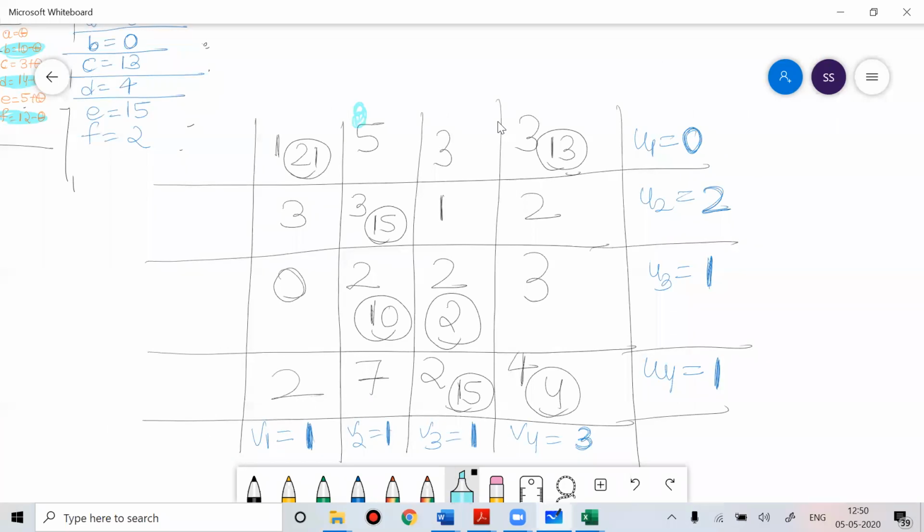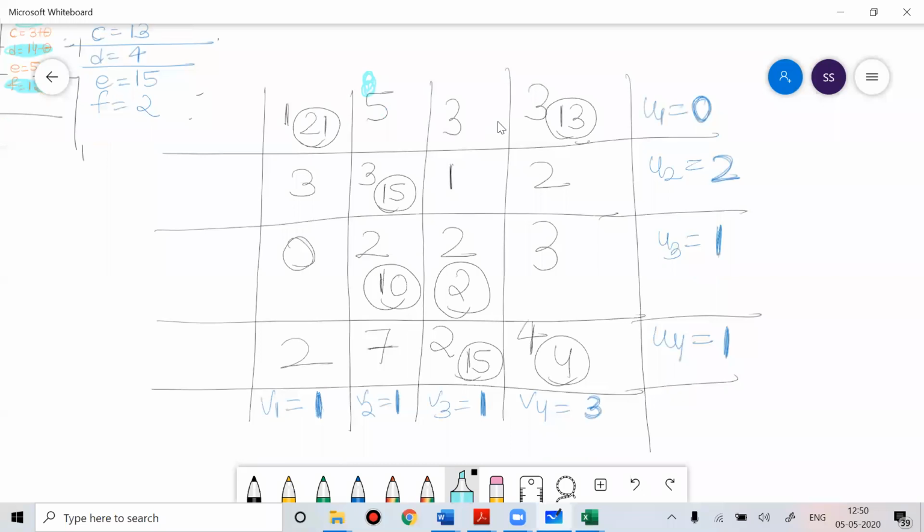If I check for this cell, this is 1, this is 0, this will be positive. Now if I check for this cell, 1 plus 0 is 1, 3 minus 1 is positive. Both are positive. Now I'll check for this cell. This is 1, 2 plus 1 is 3, 3 minus 3 is 0, positive.